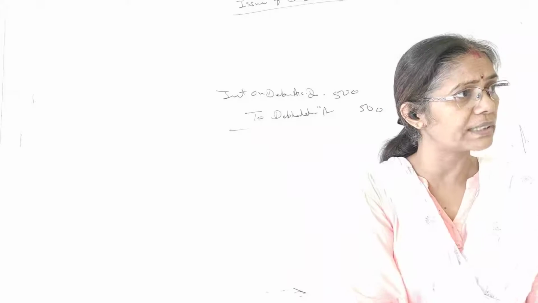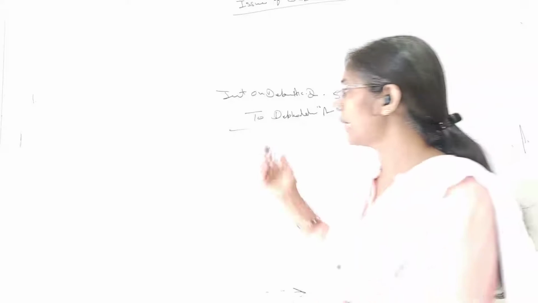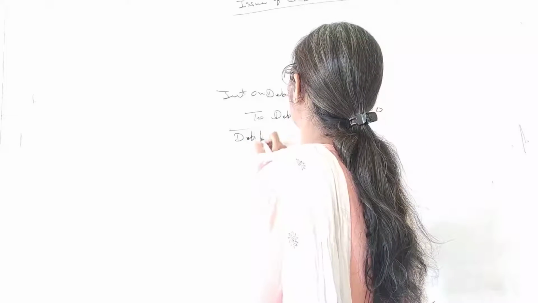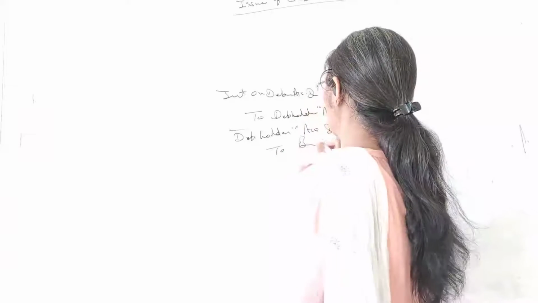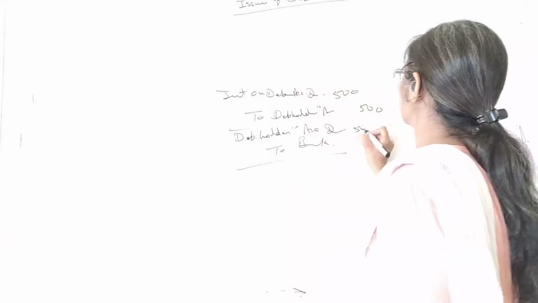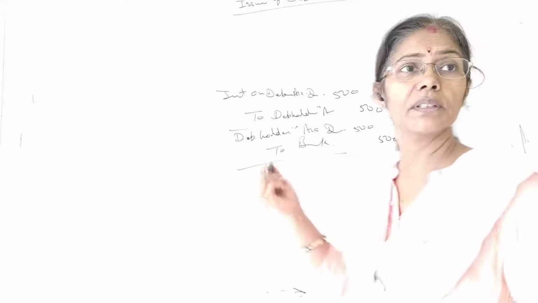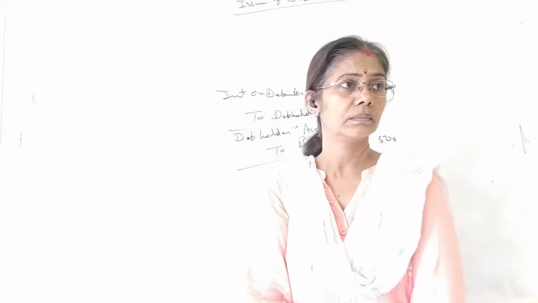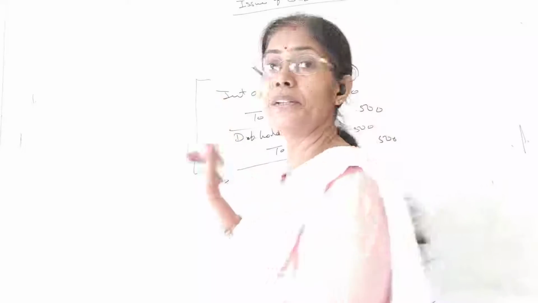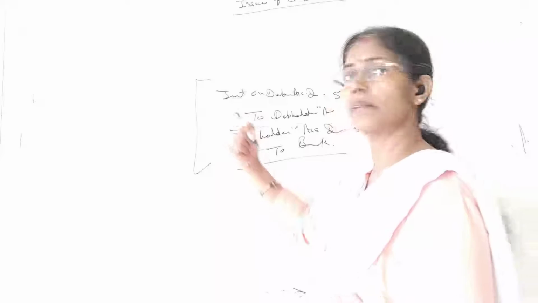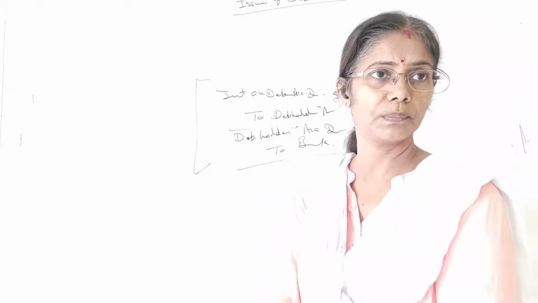Do you agree with this transaction? Now time comes to make the payment. Then debenture holders account debit to bank. Have you understood this? Yes, ma'am. Clear? Yes, ma'am. So these are the entries to due the interest and then pay the interest.